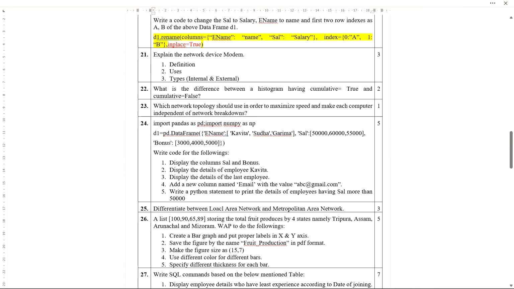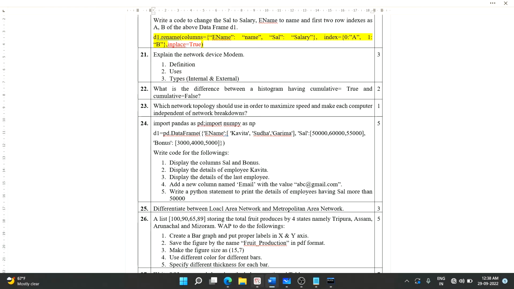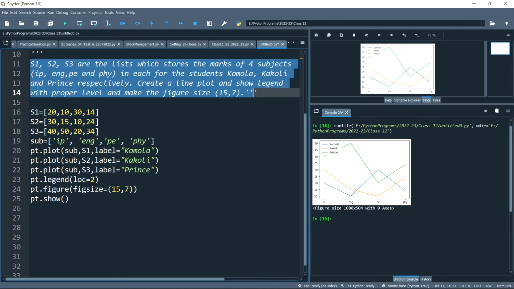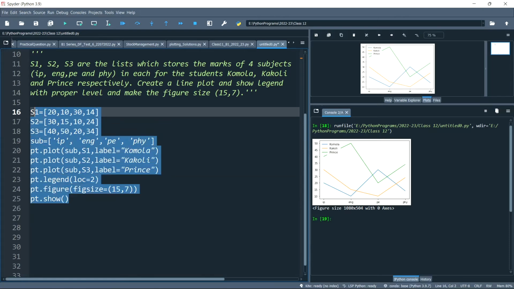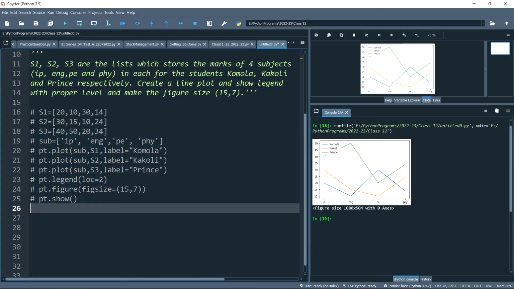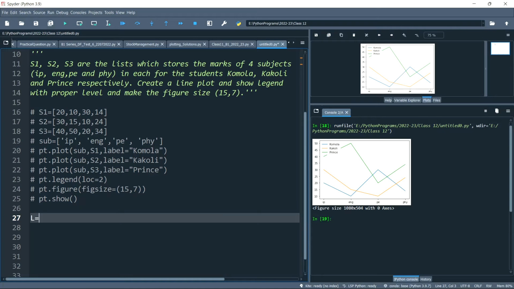What I said you may not be able to understand, so let's see it practically, which would be better for you to understand. Let me put all these under comments. Let me take a list L here with some values: 1, 2, 2, 3, 4, 5, 8, 9, 9, 10.